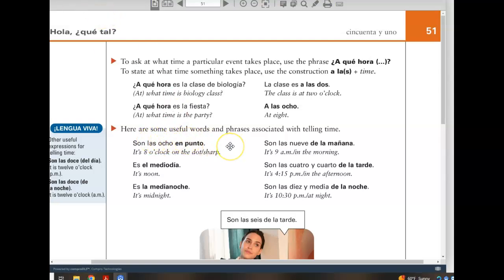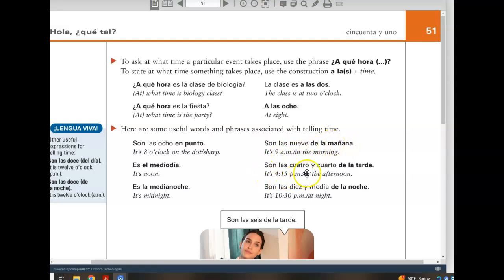Some other words and phrases associated with telling time. En punto is on the dot or sharp. Son las 8 en punto. Mediodía is noon. Es el mediodía. Medianoche, midnight. Es la medianoche. And then times of day, de la mañana, de la tarde, de la noche. Son las 9 de la mañana. It's 9 in the morning.